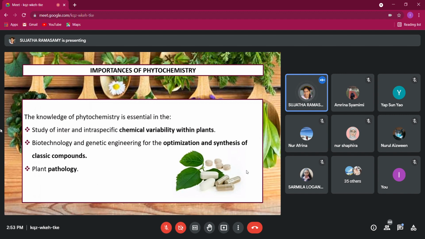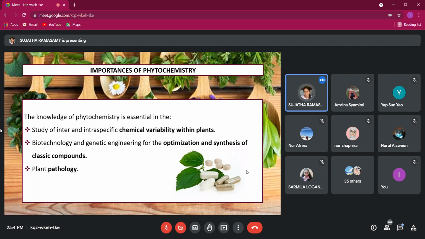Okay. And also we can see different chemicals present within the same species or within different species, and we can use this to synthesize a new compound in the lab. We already know that the plant has this chemical, and this phytochemical can be used to treat cancer, for example. But when you want to make it in a large volume in the industry, you use this structure and you produce it in the industry. You already have this compound, now you have to synthesize it in the lab.